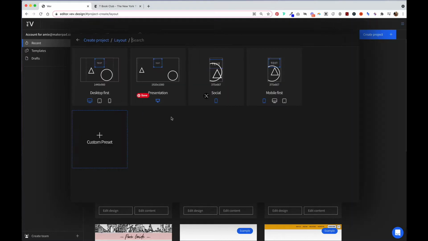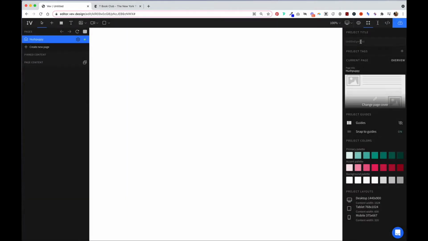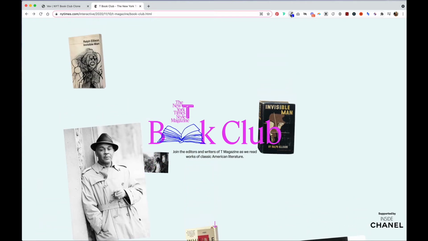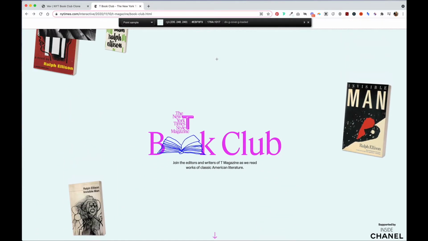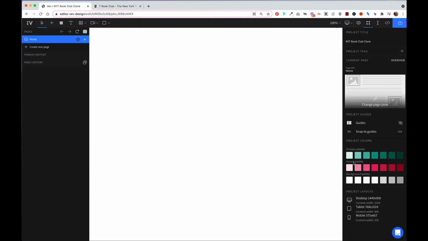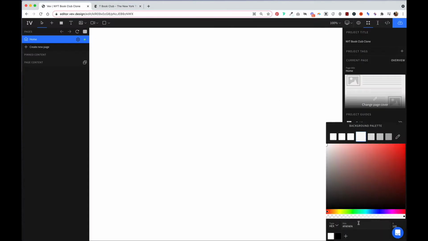We're going to start from a blank project and choose desktop first. We'll go ahead and give our project a title, and we'll change this Hush Puppy to home. Heading over to the New York Times site, I'm just going to use this Chrome extension to pick up the color of this background, and I'm going to add this to my background palette here.